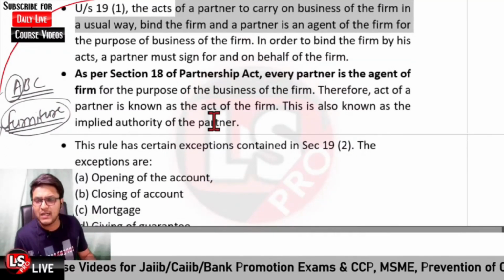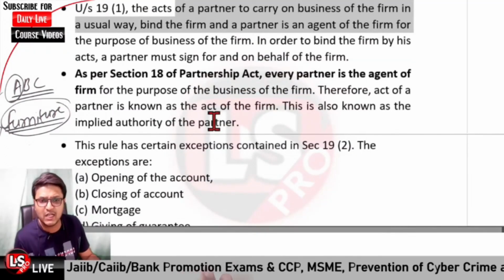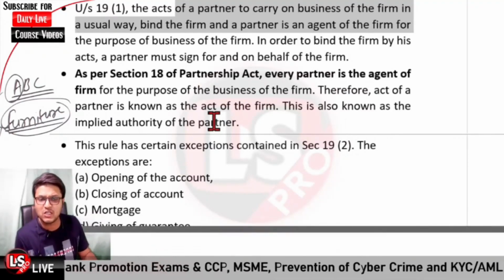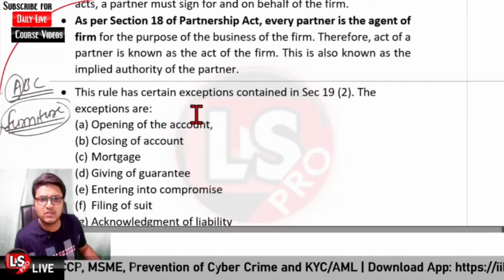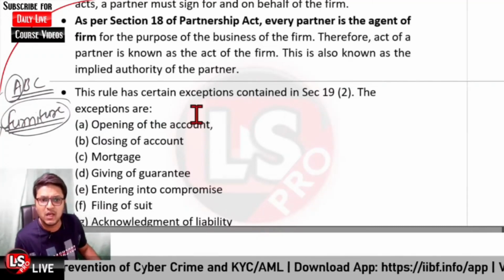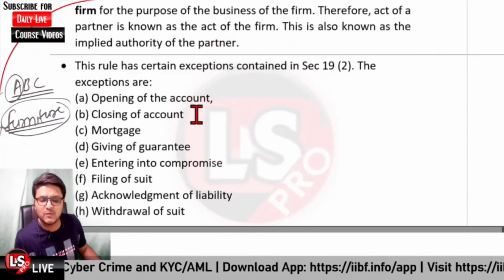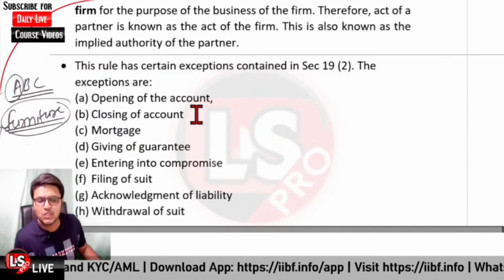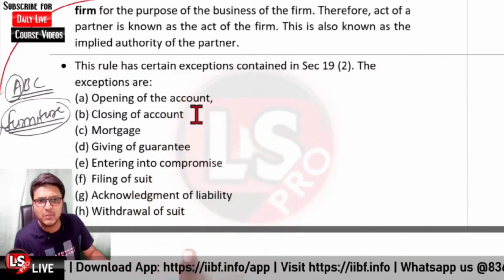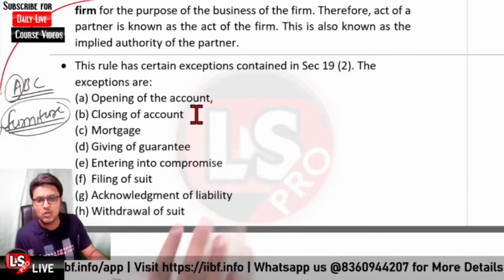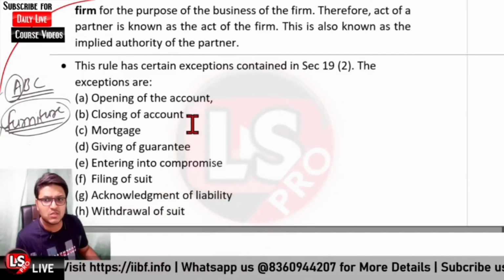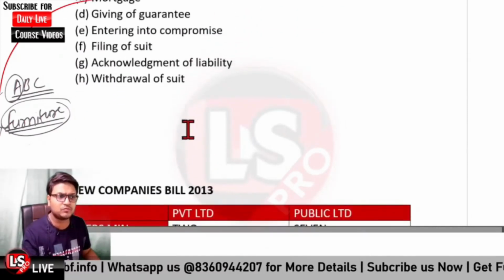Or it could be that a mortgage or a charge has been created on the property of the partnership firm. That is also not the normal course of business. Similarly, giving some guarantee, entering into some compromise, filing a suit, acknowledgement of liability, and withdrawal of suits. These are some examples of exceptions which are not related to the normal course of business. So these are exceptions under Section 19, subsection 2.